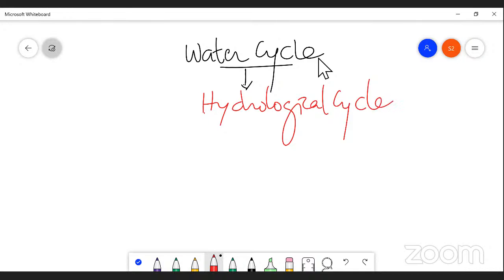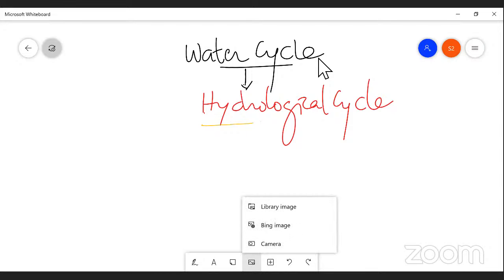Because water plays a very important role in the cycle, hence it is known as a water cycle, right? Hydro, as the term indicates, means water. And cycle means the cyclic flow of water from one system to another system, right?